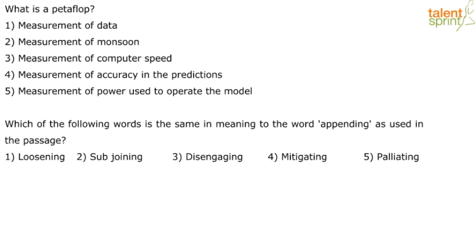Some of you may be familiar with this word, some of you may not be. I look at this word from another word called appendage. Appendage means something extra, added, an addition. So, knowing that word, something that is added is not loosening but subjoining. Not disengaging, that's an antonym. Mitigating and palliating are unrelated words. The answer is subjoining. Let's go.